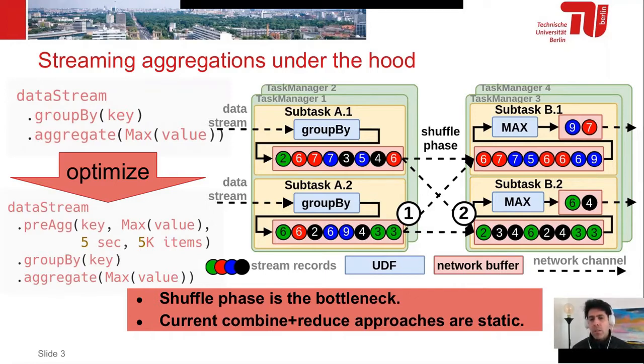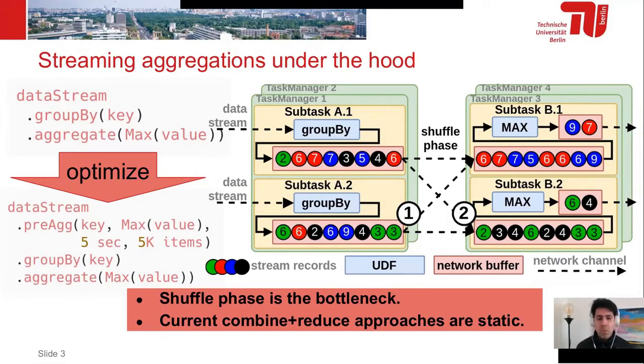As we increase the parallelism, the channels on the shuffle phase potentially increase. And as we increase the workload that is consumed, the data on the shuffle phase also increases. As we expect, the shuffle phase is a common bottleneck on this stream pipeline. A nice optimization is to add a pre-aggregate transformation, as we can see on the other query, that aggregates locally every 5 seconds, for example. This potentially reduces the data on the shuffle phase.